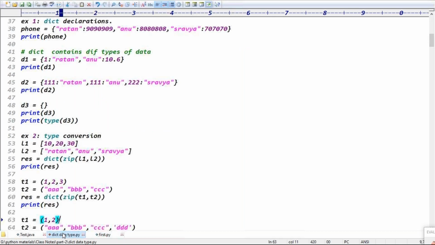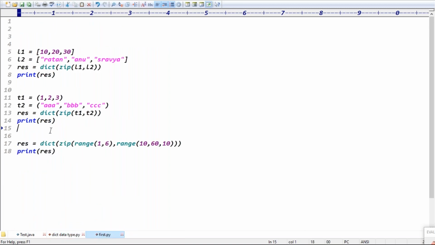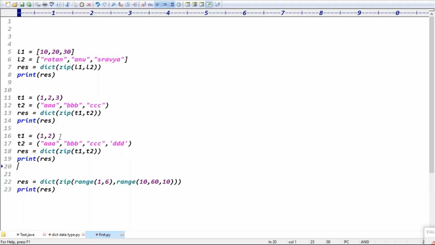Guys, any questions? Good. And see, guys, in some cases here, sir, you said everything is fine. Here, three keys are there, three values are there. The dictionary definitely contains three items. But now, see, guys, the first tuple contains how many values? Two values. The next tuple contains 4.